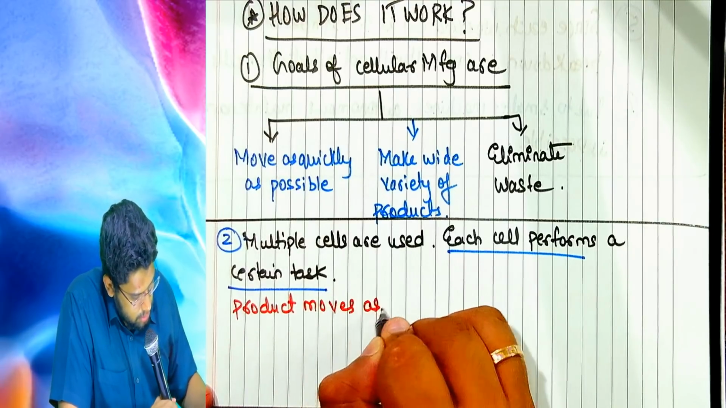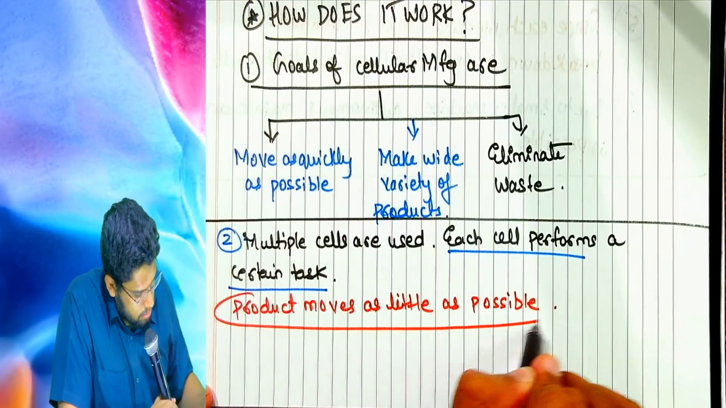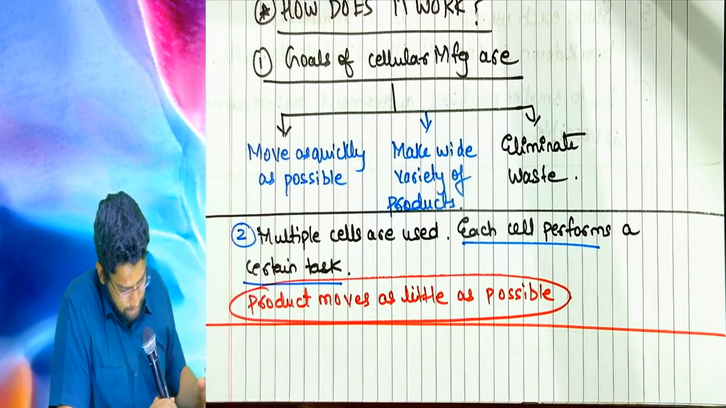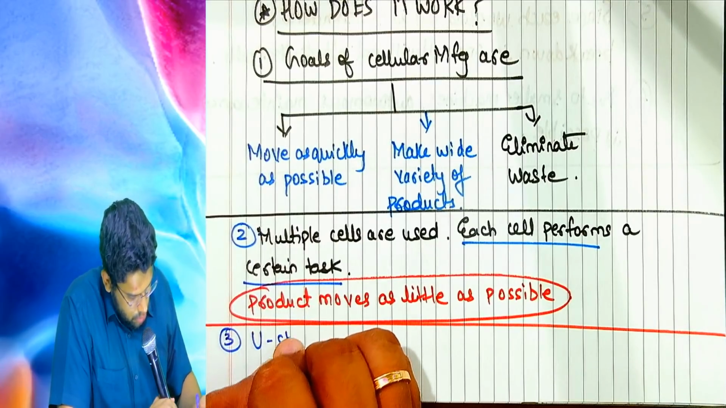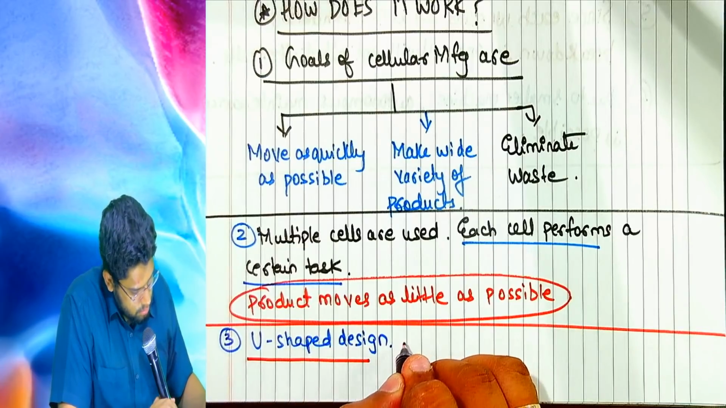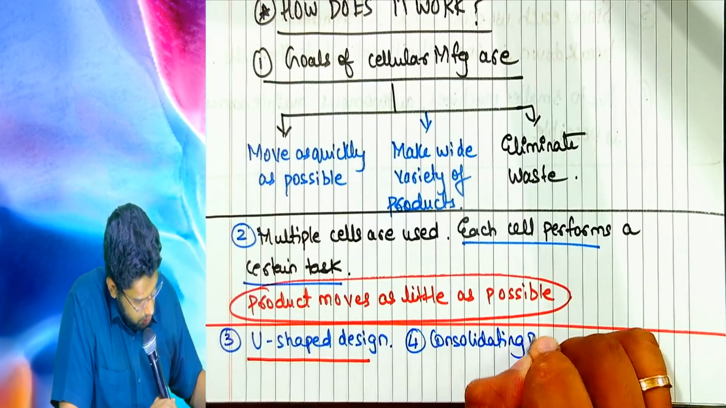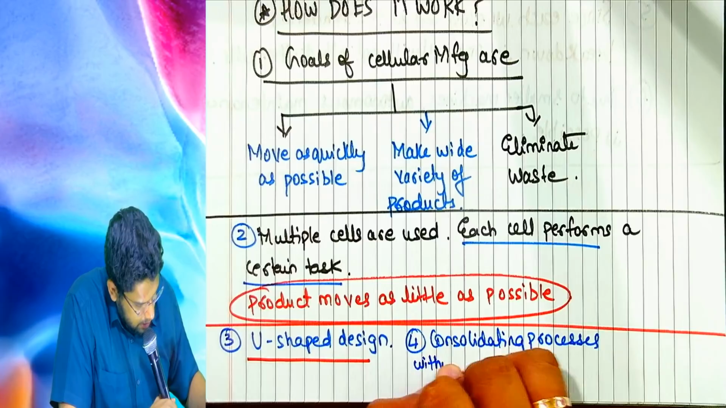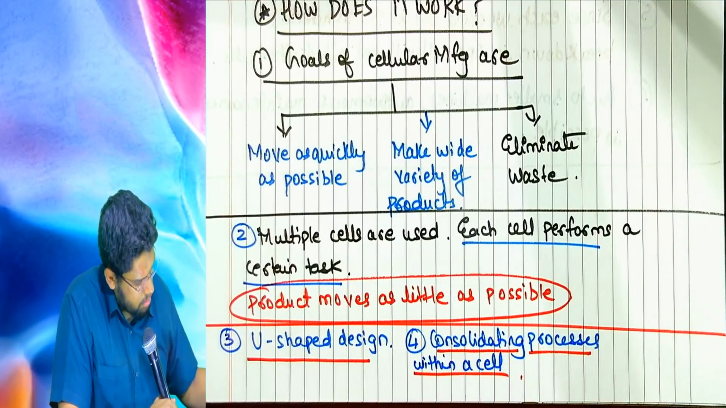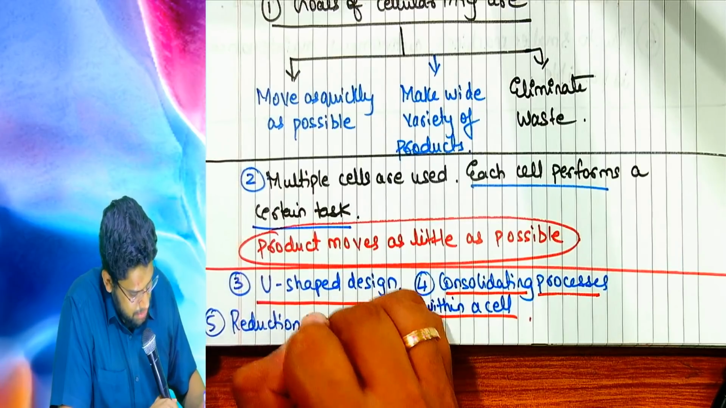Product moves as little as possible. U-shaped design, consolidating processes within a cell, reduction in extra steps.